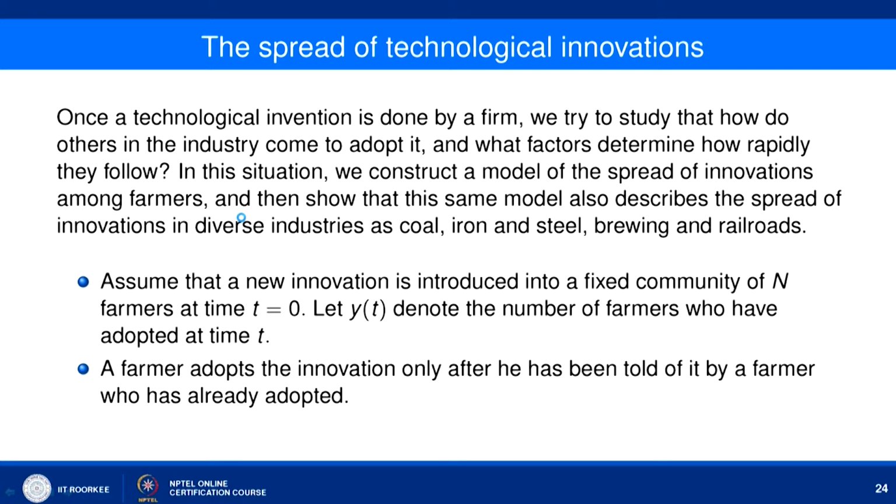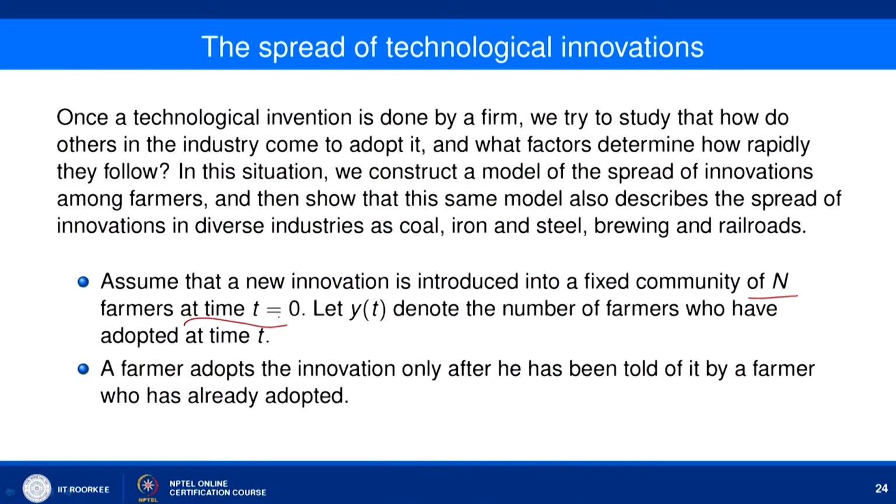Assume that a new innovation is introduced into a fixed community of N farmers. So, we know that the population of farmers is given by capital N, and at time t equal to 0, when we start providing the innovation, we have N farmers, and let y(t) denote the number of farmers who have adopted the innovation at time t.